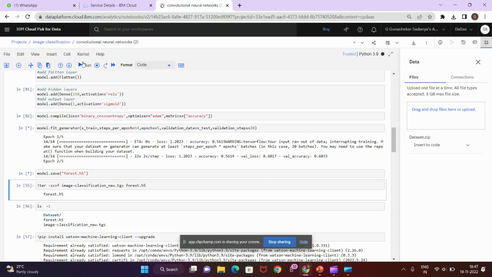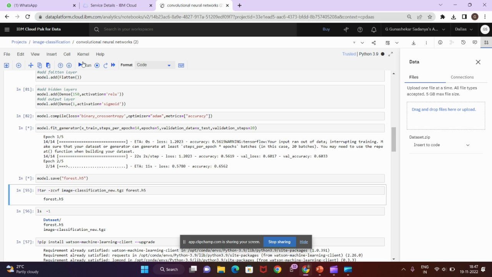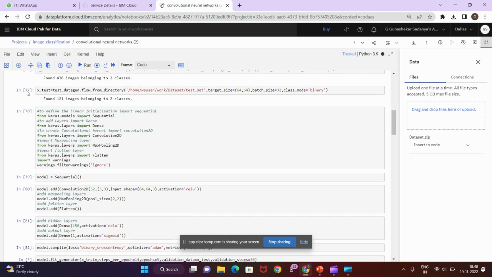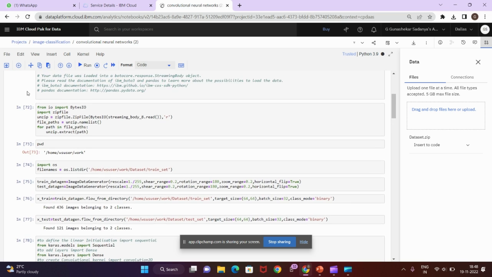As you go down are the model compilation and the model fit generators. We can find the datasets, and before implementing the datasets, we can see the functions of the imports.